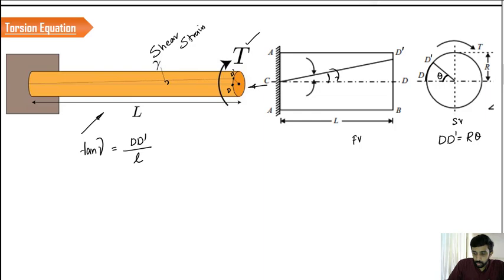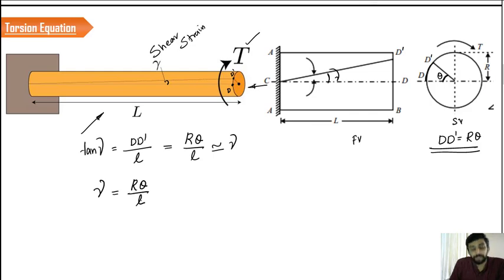If you substitute d dash equal to r theta here, it is going to be r theta by L. And we know that in mechanics of solids we are dealing with only small strains, small deformations. So tan gamma is very small, approximately equal to gamma. So the shear strain gamma is equal to r theta by L.